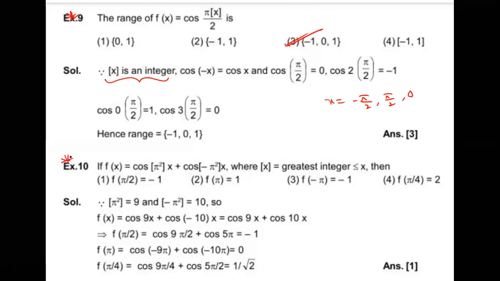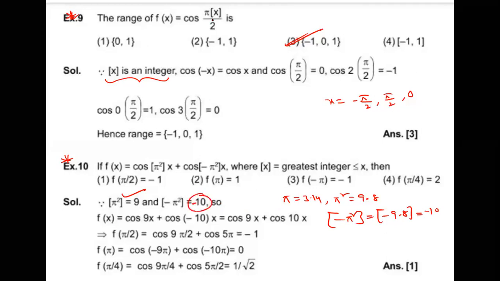Example 10, it was the previous day's advanced question, dear students. Okay, pi value is how much? 3.14. So pi square is how much? Approximately 9.8. So the integral part of pi square is how much? 9. Integral part of minus pi square? Minus 10. Why? That is the meaning. Okay, the printing mistake, this is the minus 10.